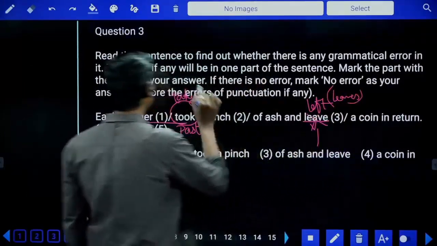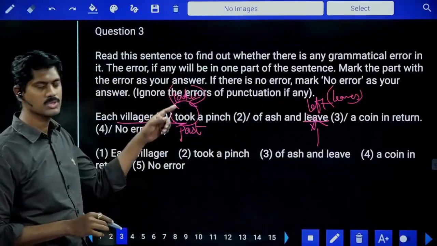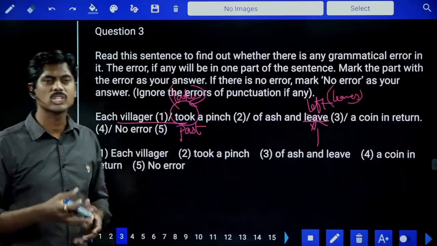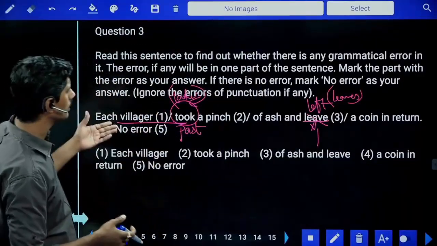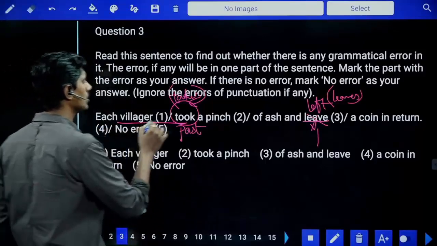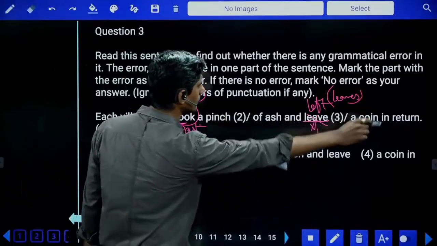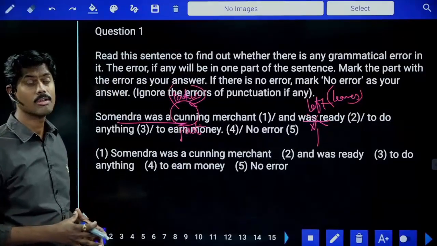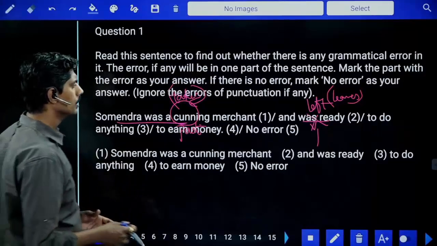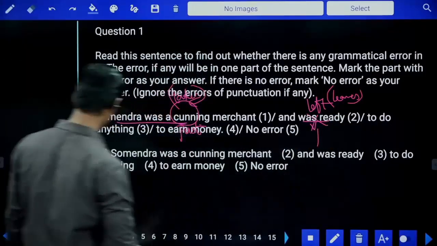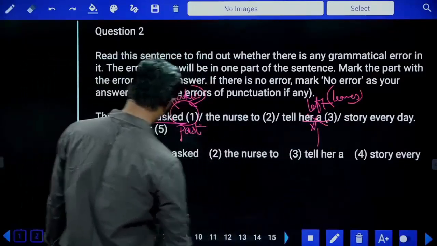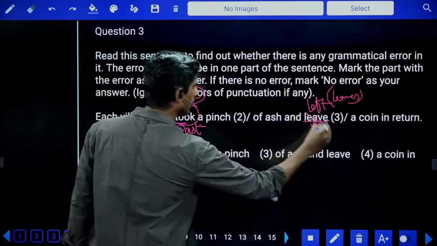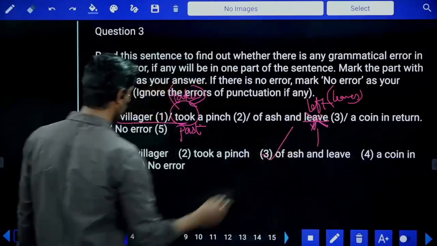But if I take it as in the present tense or present simple, it means the action is a regular action. Is the action regular action? No. Every villager took a pinch of ash and left a coin in return. That's it. So we don't know whether it is a regular action or daily routine. We don't know. So simply delete leave, keep left. Third part contains error.